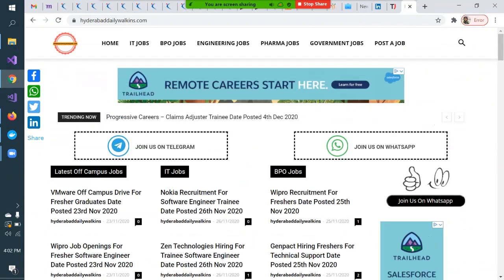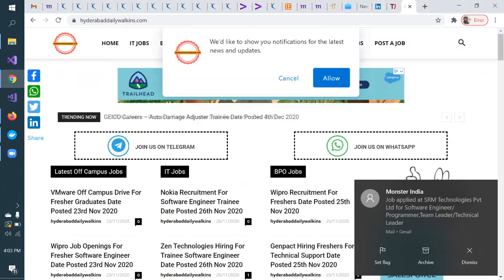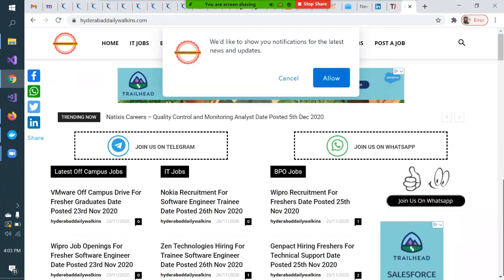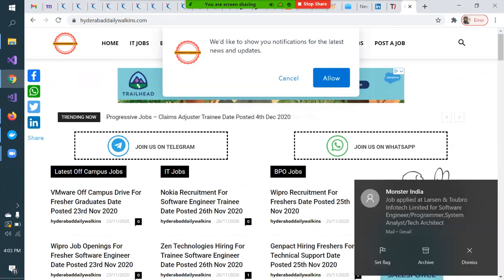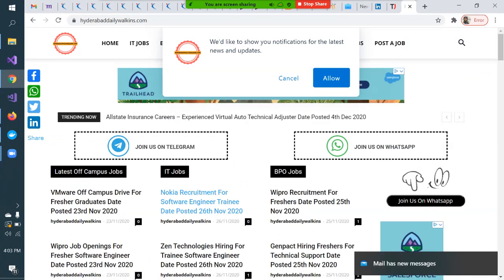And as I told you, you need to keep trying for this. Maybe if you applied for 5 jobs, one of the jobs may not be genuine, but don't get disheartened. You will get some other 2 to 3 jobs that are genuine. So it's all trial and error actually. You can't say that whatever they have mentioned, I have applied, so I should definitely get a call. It doesn't happen like that.